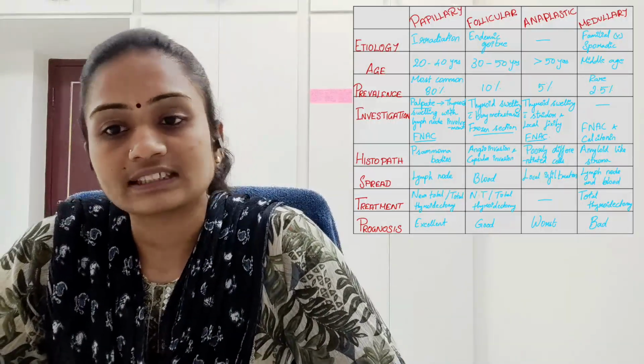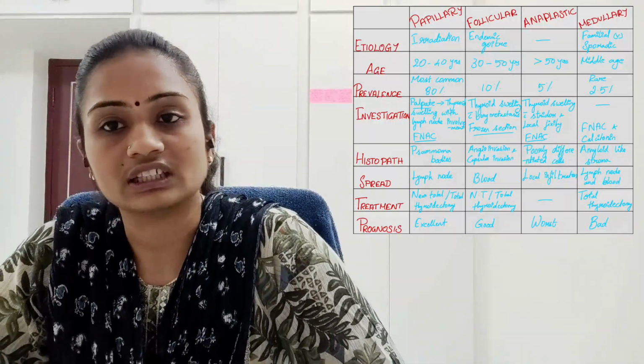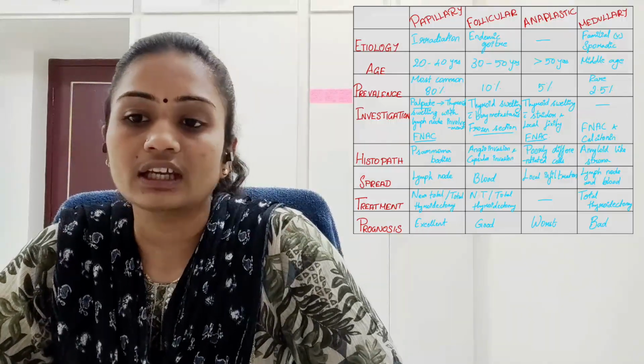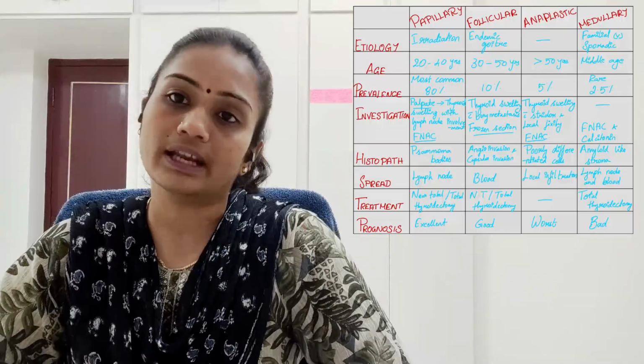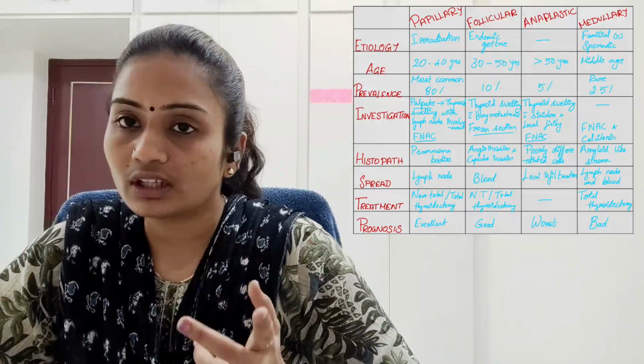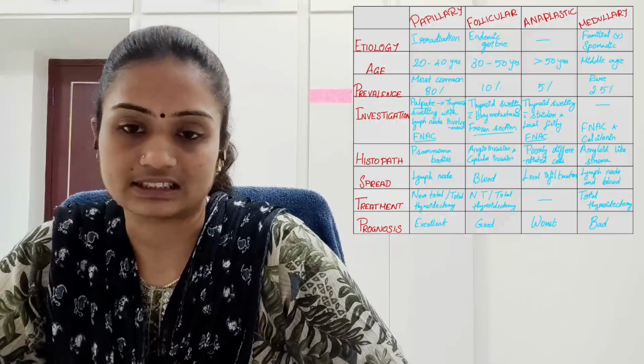For anaplastic, there is local infiltration, and for medullary, it is lymph node and blood. So medullary carcinoma uses both the lymph node and blood for metastasis.